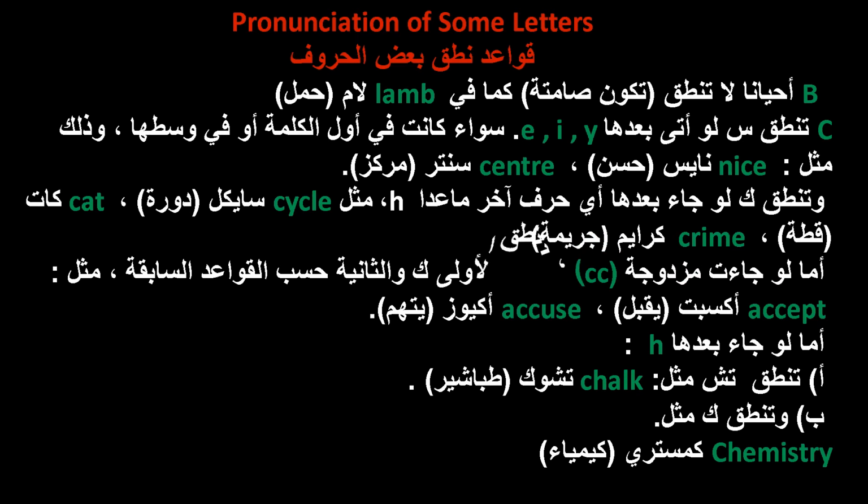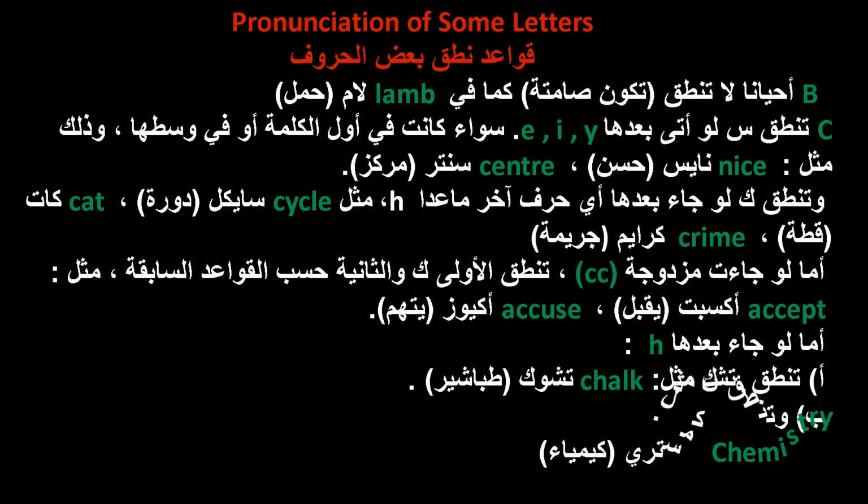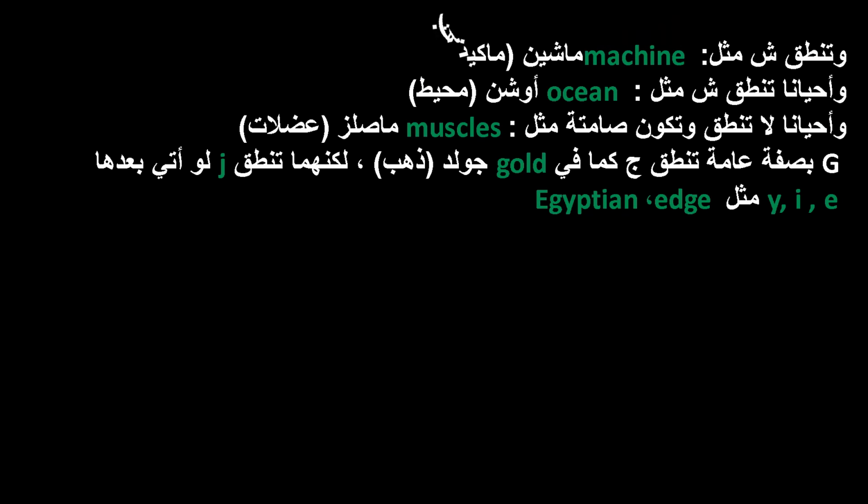If it is double, CC, the first is pronounced as K and the second is pronounced according to the previous rules, such as accept, accuse. If it comes after H, CH is pronounced like chalk. It is pronounced like chemistry. It is pronounced like machine. Sometimes it is pronounced as in ocean. Sometimes it is not pronounced and is silent, such as muscles.